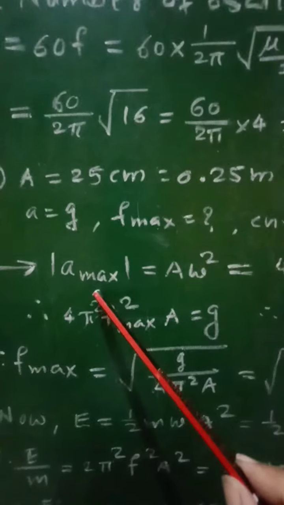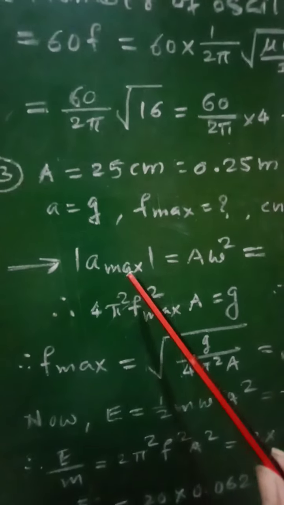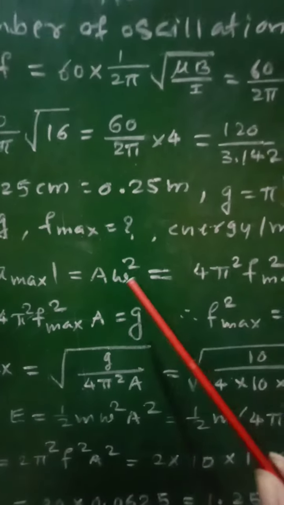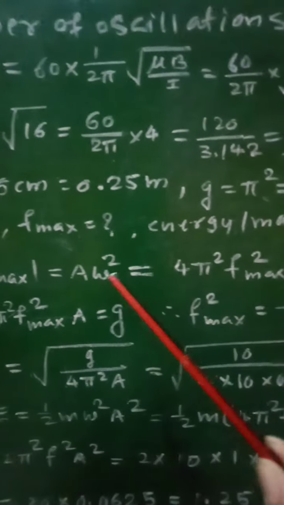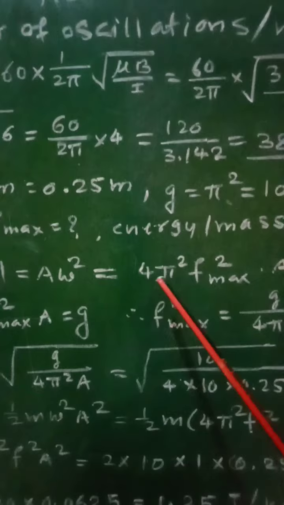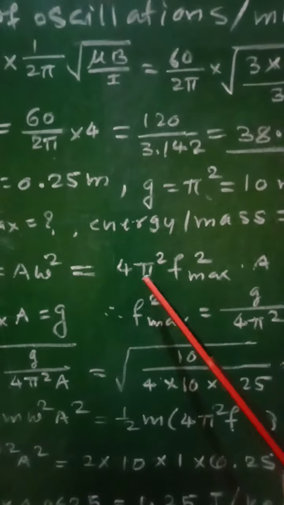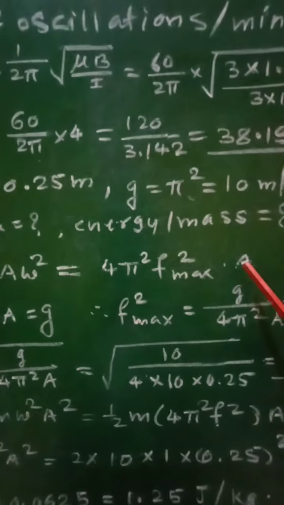In case of SHM, we know that the magnitude of maximum acceleration is equal to A omega square, but omega equal to 2 pi f, and therefore we can write 4 pi square f max square into A.